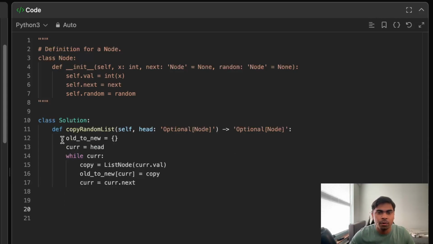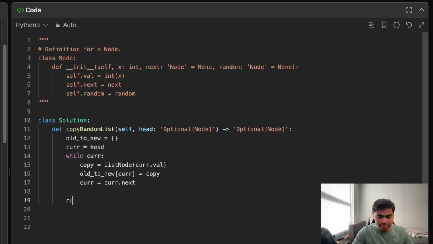Now we have our copy, and we have created this hash map where each current node points to the copy of itself, but it's an independent copy. Now let's connect all the random pointers, the random pointer for each node and the next pointer for each node.